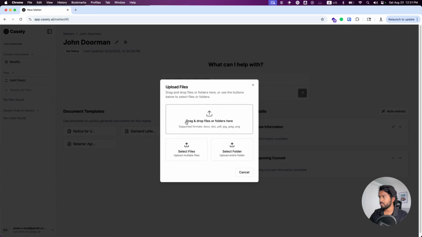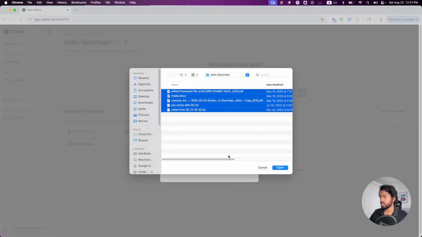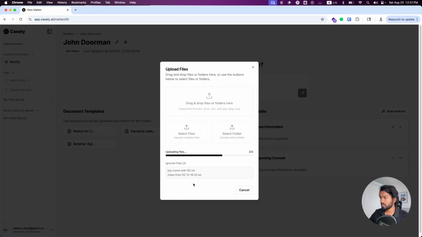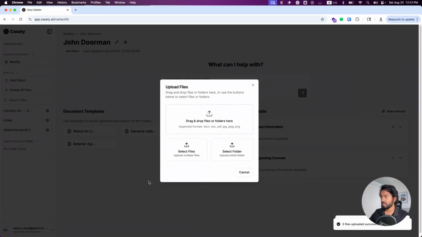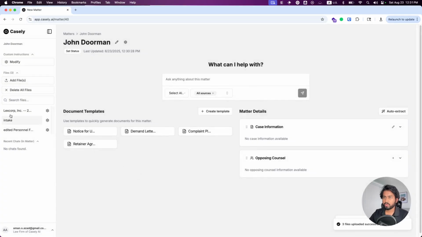We can drag and drop files here. For John Dorman, we have a personnel file, and maybe a draft intake from before. You can see those text files will be skipped just because of file formatting. But regardless, here are 3 files uploaded.